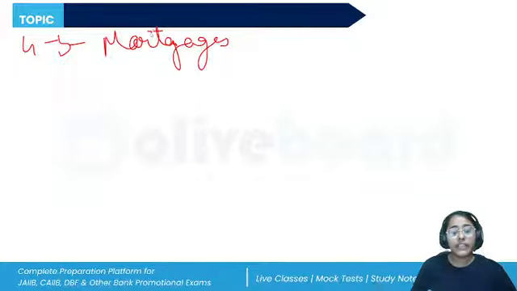There's no physical possession transferred to the mortgagee. Other than that, the mortgagee will have a special interest in the property that has been secured with them. In case of default, through a court decree, through court intervention, they can get the mortgaged property sold. These are the features of the simple mortgage.